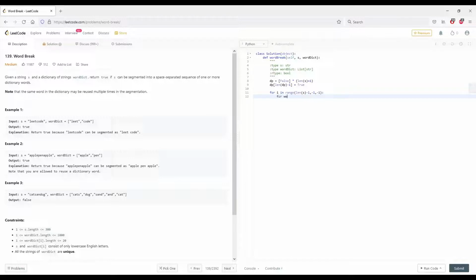So for word in word dictionary, and now I want to compare if the current word I'm looking at, like if we start from back here of LeetCode, I want to check if this word is in the word dictionary. If not, I move on, and then finally I'll see code is in the word dictionary here, and then I'll set the C to true.